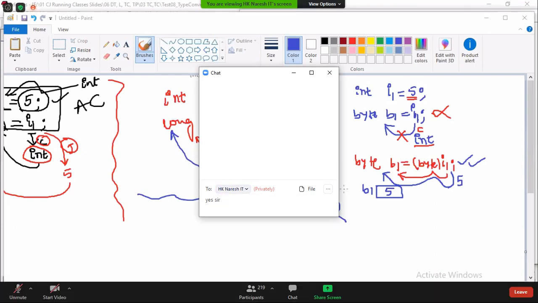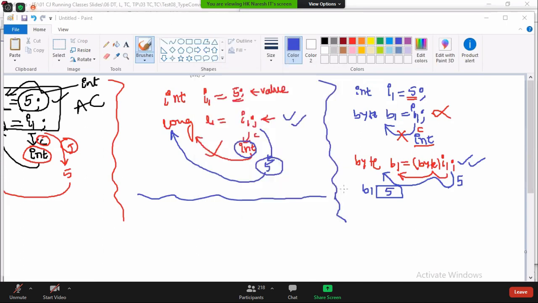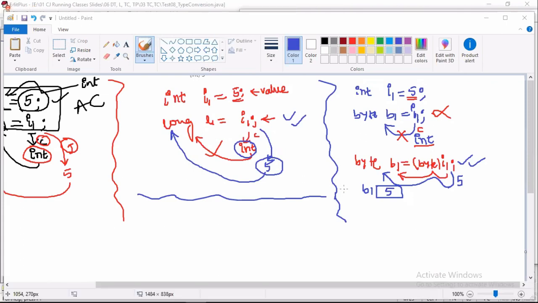You have to separate the compiler and JVM flow. If you mix both, problems will come. Everyone understand? You should see the compiler as a compiler, and the JVM as a JVM. When you are working with the compiler, you have to work with only the type. You have to look at the left side and take the data type int. First compile, then execute. The compiler works with types, the JVM works with values.